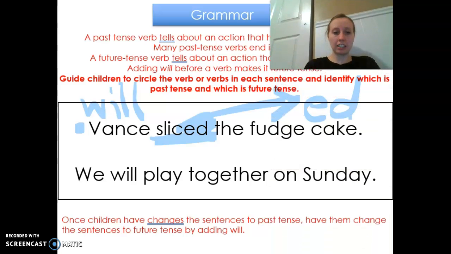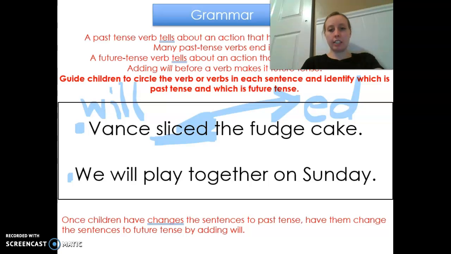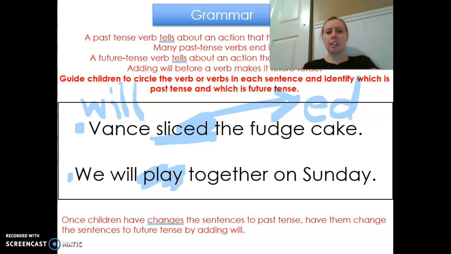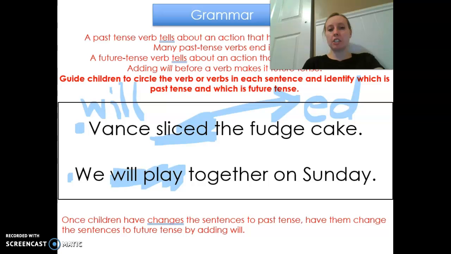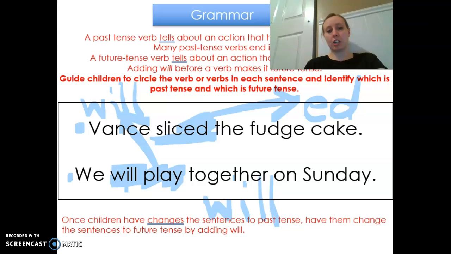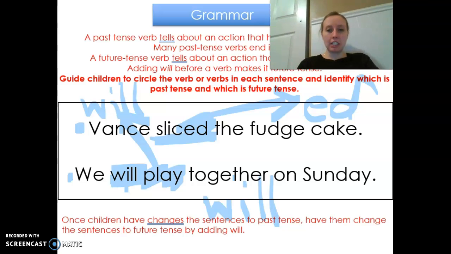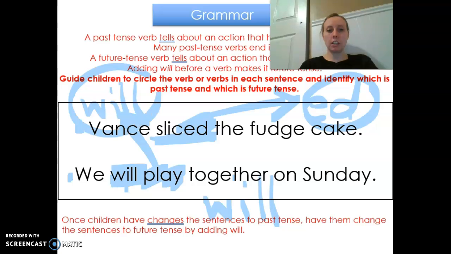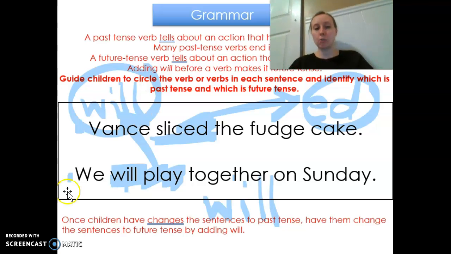Now let's look at our next sentence. We will play together on Sunday. Okay, what are they going to do? Play. Do you see an ed there? No. Look at the word before it. Do you see a will? I do too. That means it's in the future. We will play. Will is in the future. We will play together on Sunday. Okay, so ed is in the past, and will means it's going to happen in the future.